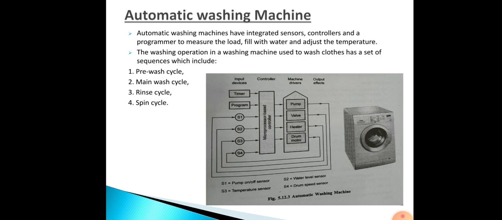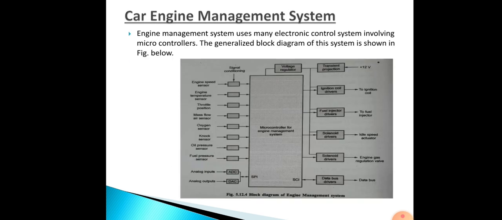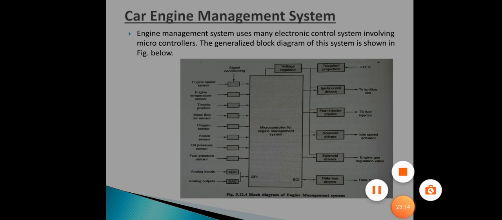So to remove water this is done. How will it work? Rotate the drum motor at higher speed, then stop the motor when the water content in the clothes reaches the desired extent. After removing the water and drying the clothes, it gives the signal that the work is done and stops the washing machine. And then next one is the car engine management system.